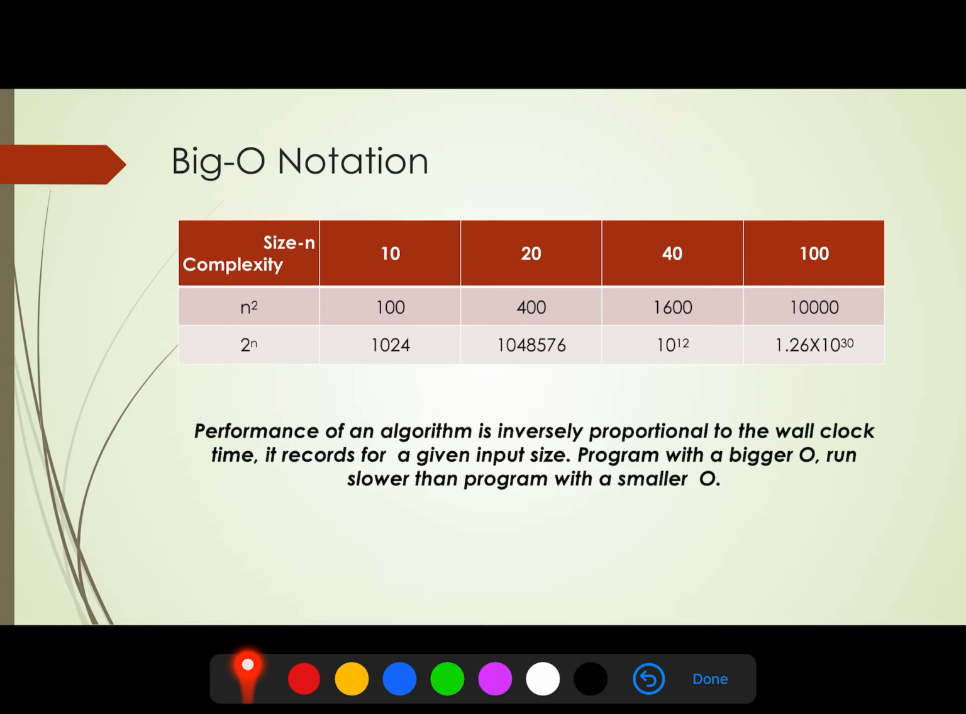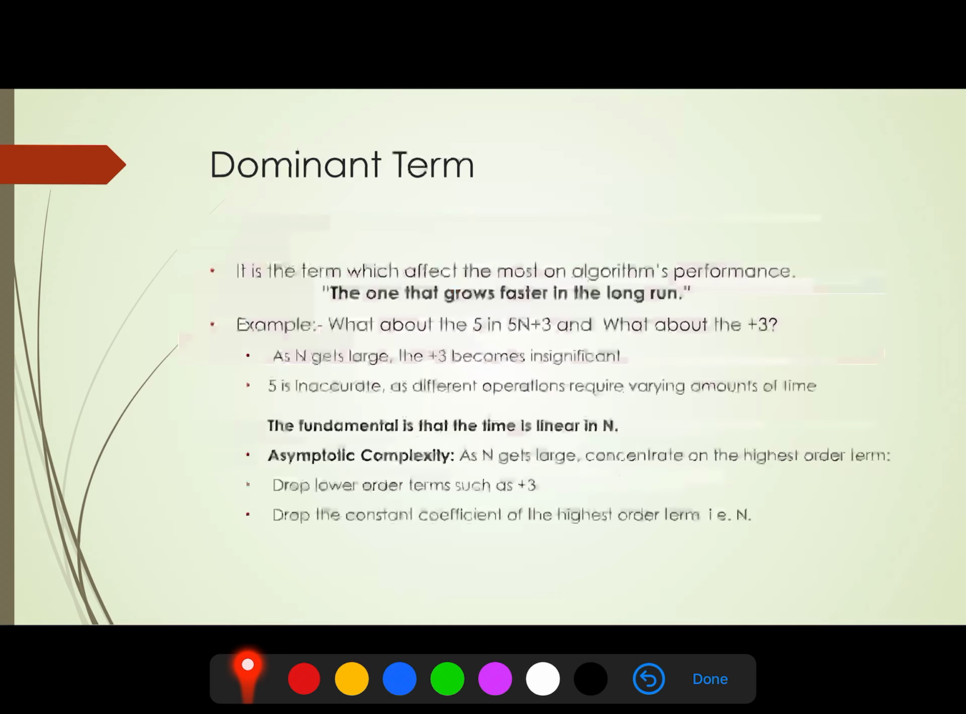So the performance of an algo is inversely proportional to the wall clock time. As I have already told you, when the performance increases, the wall clock time decreases, and when the wall clock time increases, the performance definitely will decrease. So what I want to say is, the program with a bigger O runs slower than the program with a smaller O, because big O notation shows the upper bound, that is the worst case of an algo.